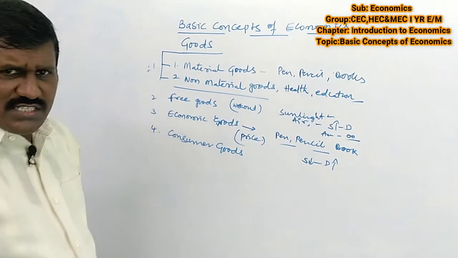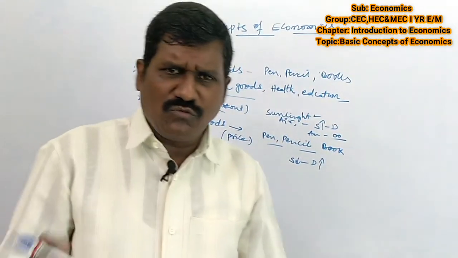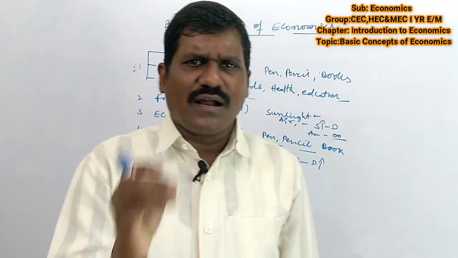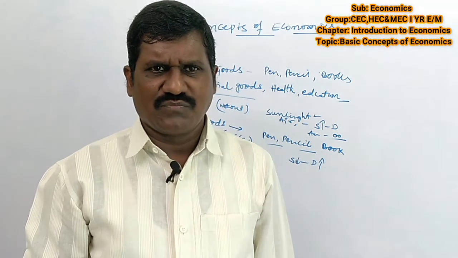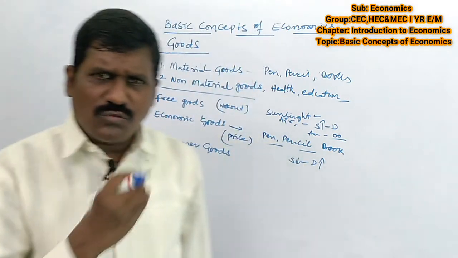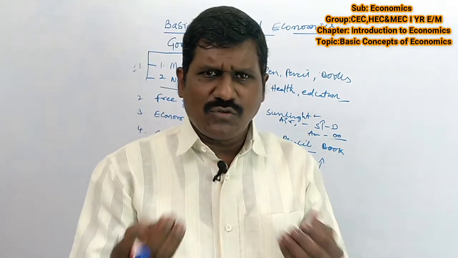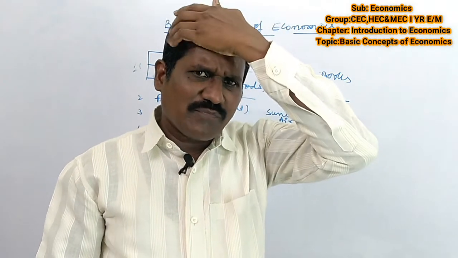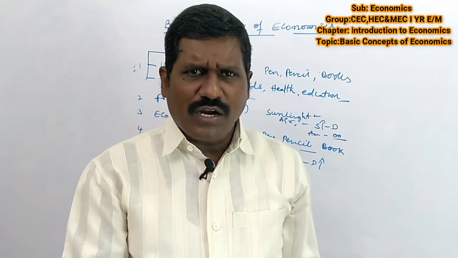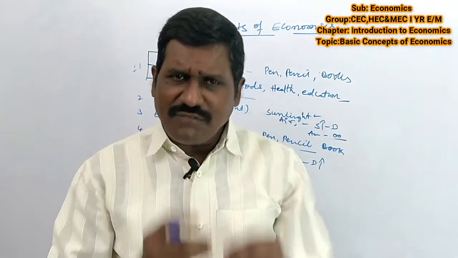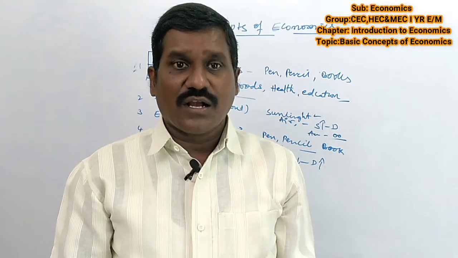Simple. What is the consumer goods? The goods which can give more satisfaction to the consumer are called consumer goods. The goods which satisfy human wants are called consumer goods. So we use a number of goods for the existence of our life. So many goods are there: pen, pencil, paper, whatever we require in our society, such are called consumer goods.